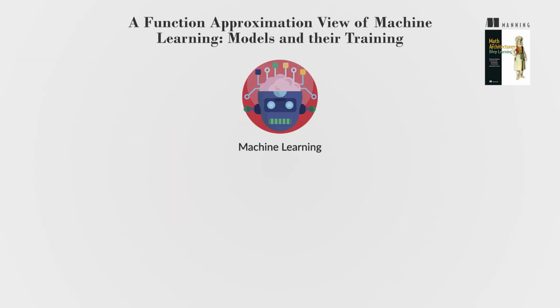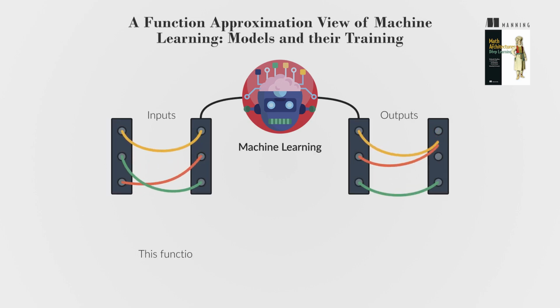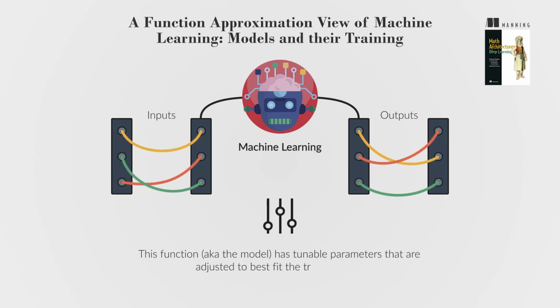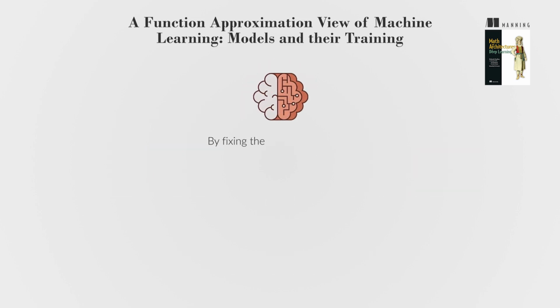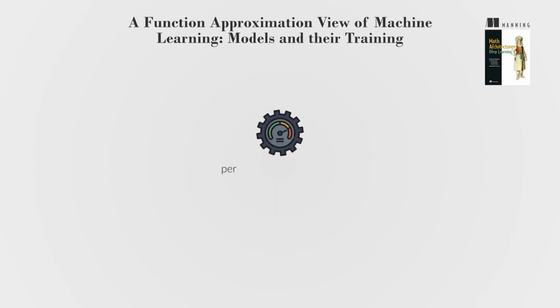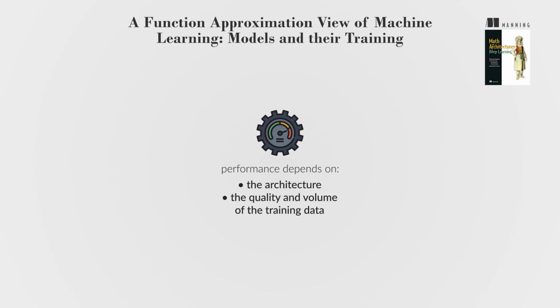Machine learning seeks to approximate an unknown function that maps inputs to outputs. This function, aka the model, has tunable parameters that are adjusted to best fit the training data. By fixing the model architecture, we fix the nature of the modeling function, while parameter tuning ensures that the model outputs on the training inputs match the desired outputs as closely as possible. The overall model performance depends on the architecture as well as the quality and volume of training data.